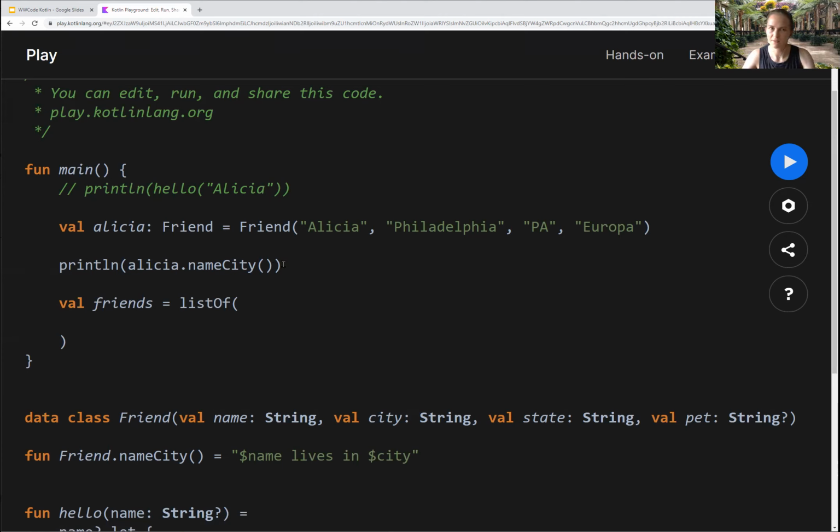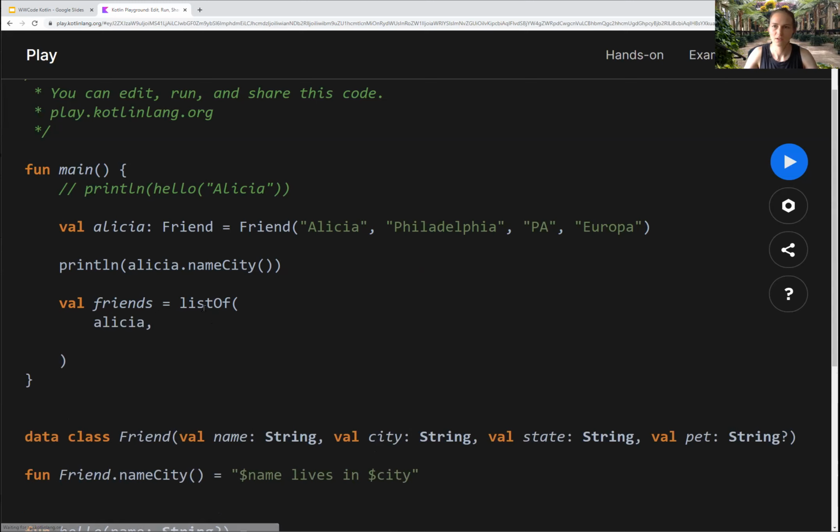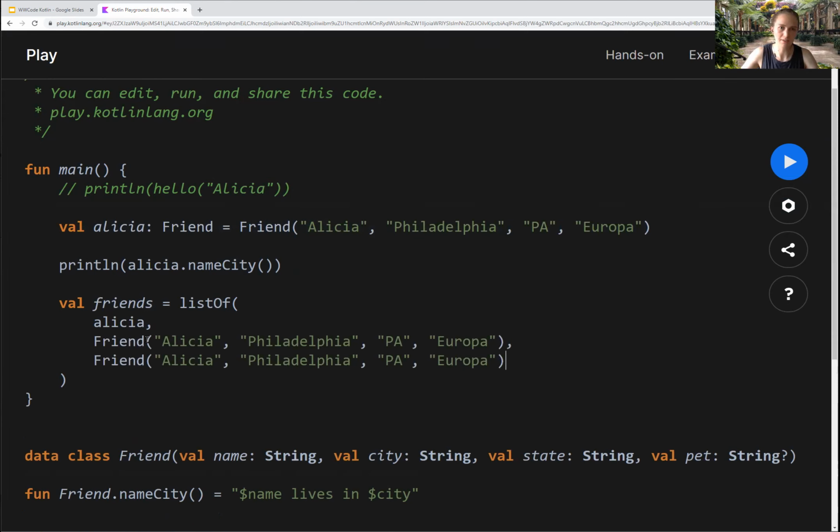If you're writing Kotlin code like that, you may want to think a little more about what you're doing there. But I'm going to make a list of friends. So we're going to copy this. And notice I'm using list of, so this will be immutable. So we will have Sarah in Seattle, Washington, and she doesn't have a pet.